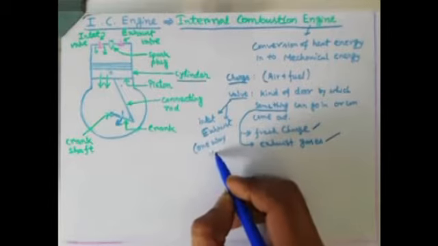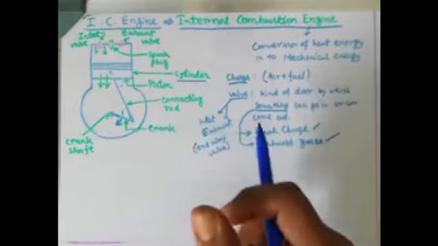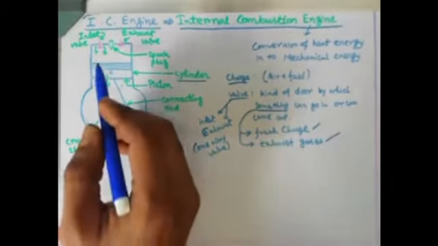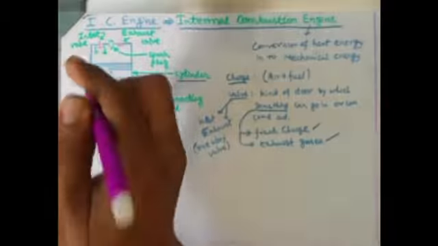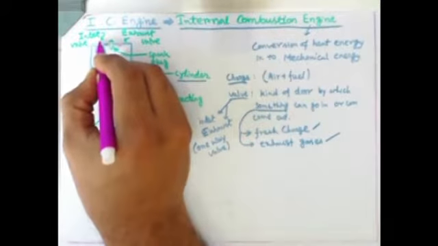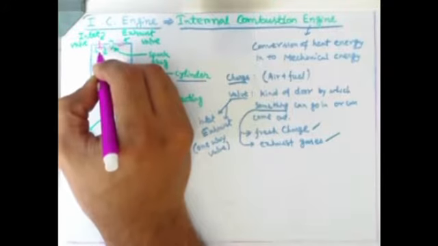One-way valve means those doors only open on one side, the other side it won't open. You can see the shape of that valve. I have shown it by the shape of the letter T. That means the valve can move from top to bottom, but it won't move from bottom to top.